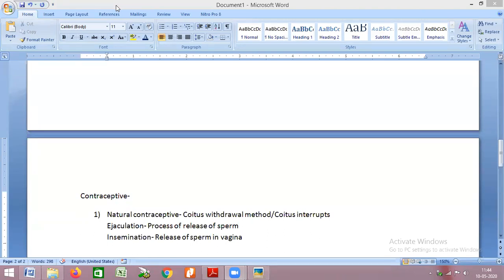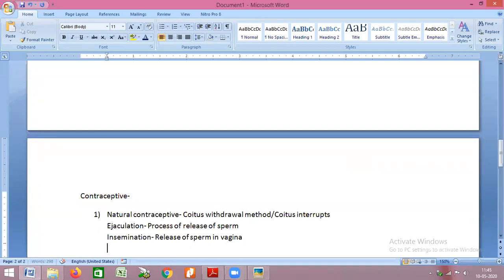I've got a question from Sirisha: can a small amount of semen cause pregnancy? The chances of a small amount of semen causing pregnancy are very, very less, but still in certain cases it may happen. Chances are less, but it is not that it will completely not happen. So this is one method.